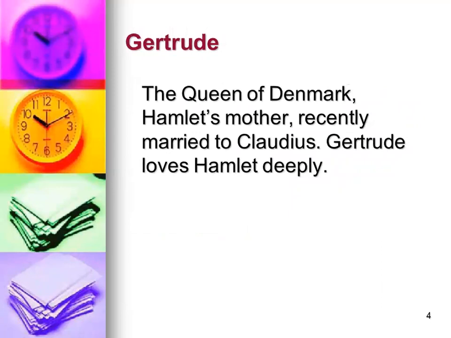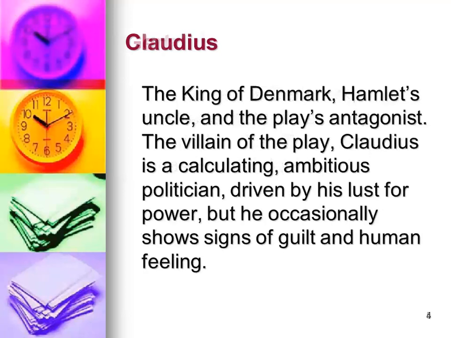Gertrude, the Queen of Denmark, Hamlet's mother, recently married to Claudius. Gertrude loves Hamlet deeply. Claudius, the King of Denmark, Hamlet's uncle, and the play's antagonist, the villain of the play. Claudius is a calculating, ambitious politician driven by his lust for power, but he occasionally shows signs of guilt and human feeling.